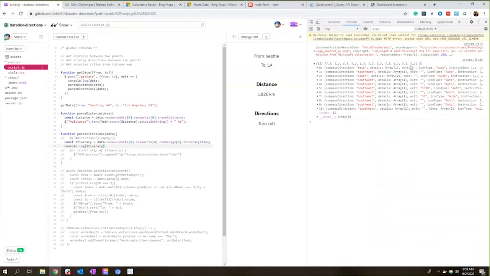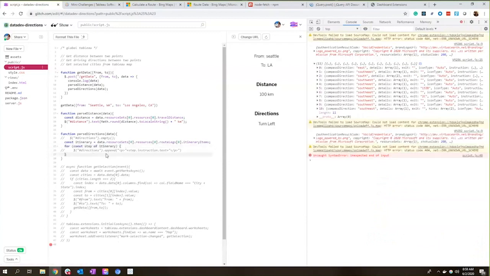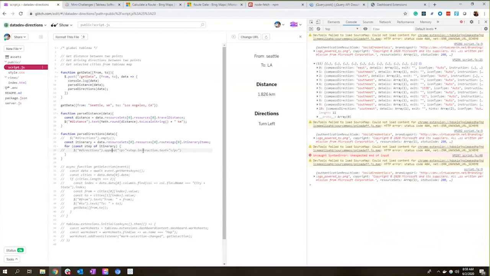Now that I have this array, I can go through and say for each item in this array, pull out the instruction text. So for each item here, we're going to pull out the instruction.text.